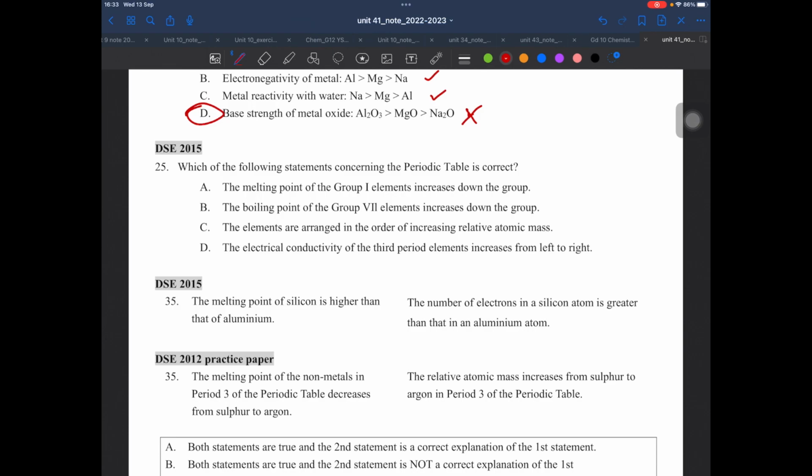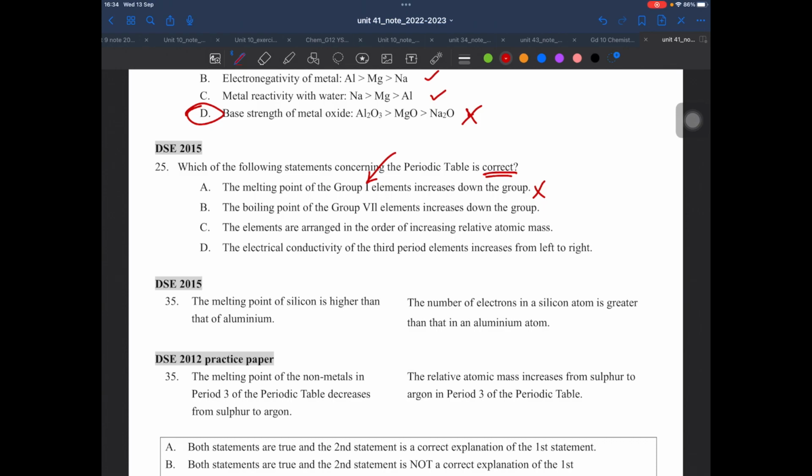Next one is, which of the following statements about the periodic table is correct? First of all, the melting point increases down the group? No. With group 1 elements, everyone has only one outermost shell electron.